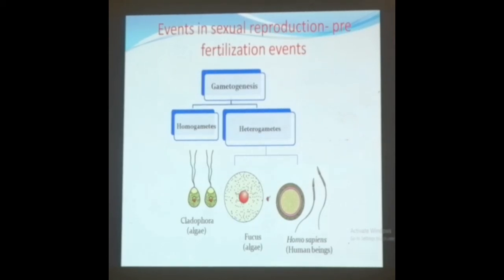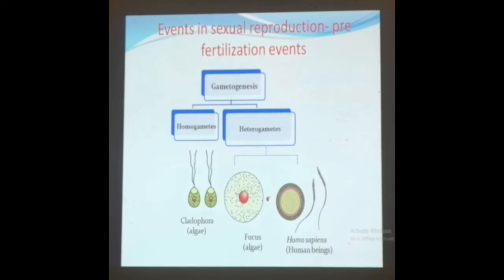In human beings, like Homo sapiens, what we find is that one is the egg, the other is the sperm. These gametes are motile in nature. They move from one place to another. That means the movement of the sperm is exhibited for the process of fertilization. That shows the heterogametes, where the size and the structure are different.